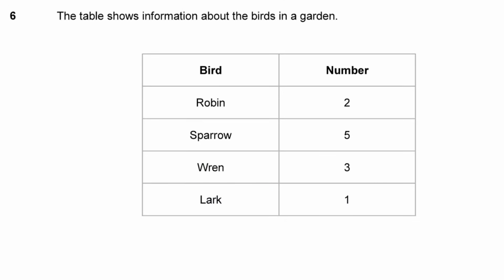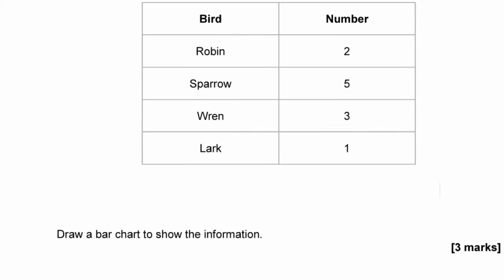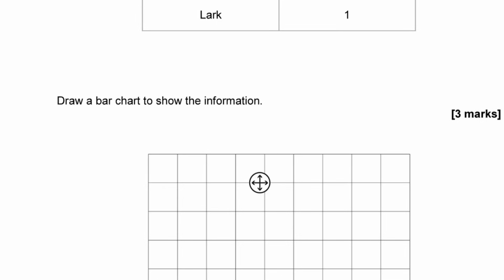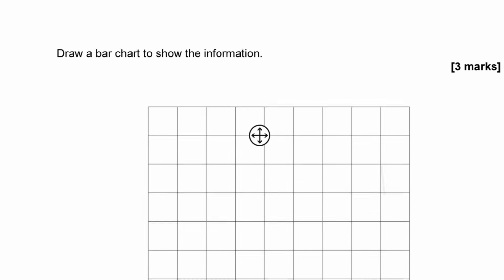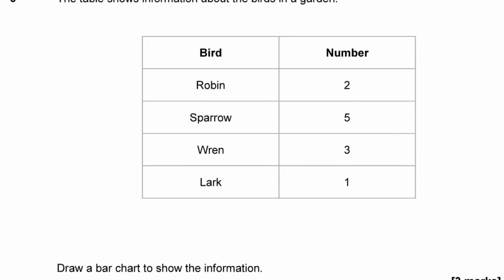Question 6. The table shows information about the birds in a garden. So we've got different birds: robins, sparrows, wrens and larks, and there's the number of times they appear in the garden. So we've had 2 robins, 5 sparrows, 3 wrens and a lark appearing. And we need to draw a bar chart to show that information. Okay? So with a bar chart we need to have the frequency up the side, and we can have the names of the bird along the bottom. Now this is discrete data, so our bars should not be touching when we draw these bars. You need to have a space between each one.